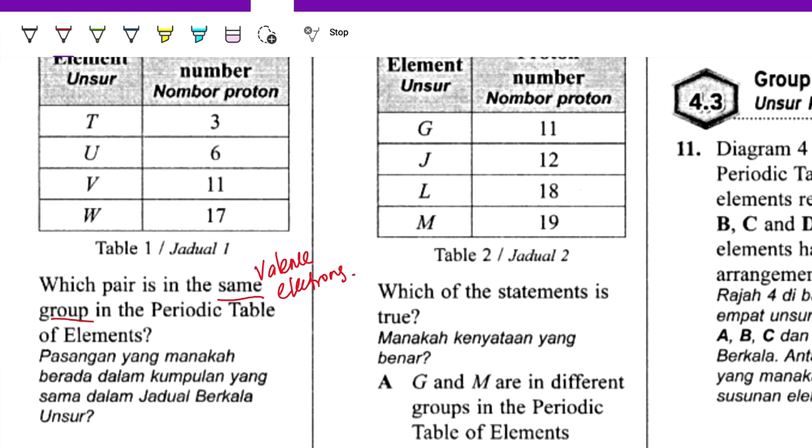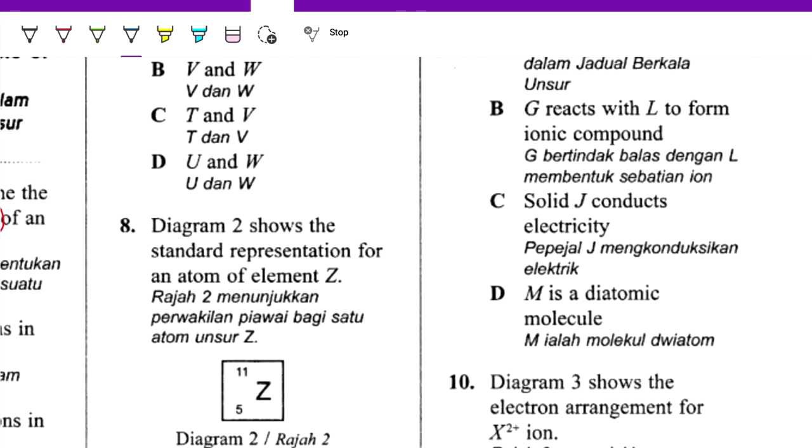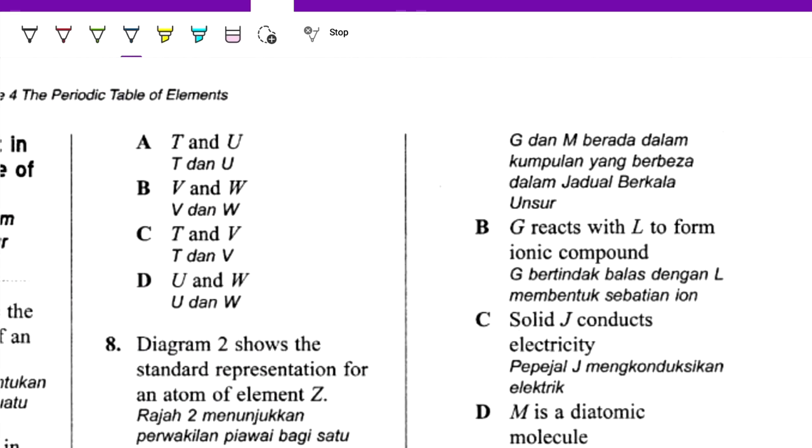T protons 3, so it will be 2, 1. U is 6, so it will be 2, 4. V is 11, so 2, 8, 1. Then W is 17, so 2, 8, 7. So meaning that 1 valence electron, so it will be T and V. T and V. Okay, so C is the answer.